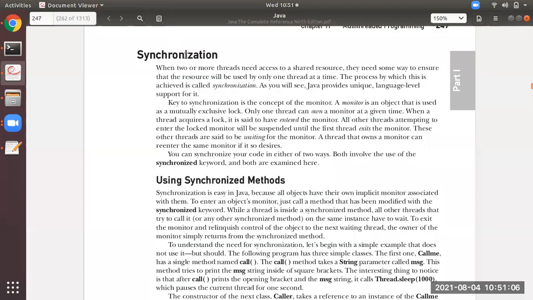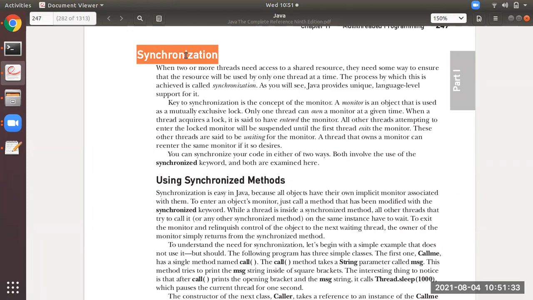See, synchronization. Please concentrate on what I'm explaining. What is synchronization in simple words? Suppose there is a data or a resource which has to be shared among different threads, two threads or more. At one particular time, only one thread can access that resource.